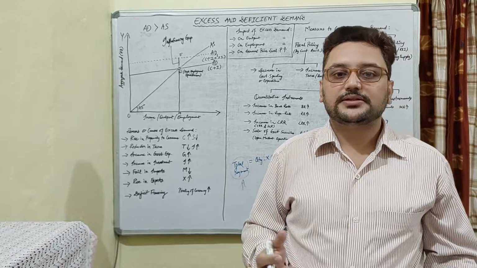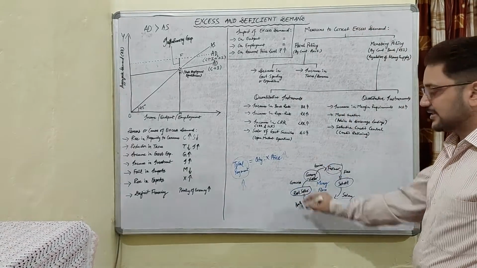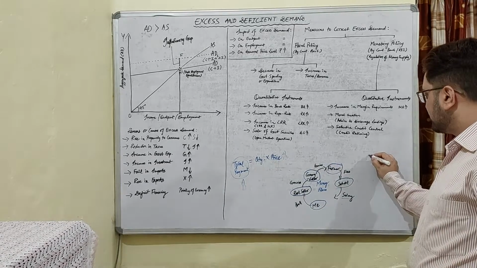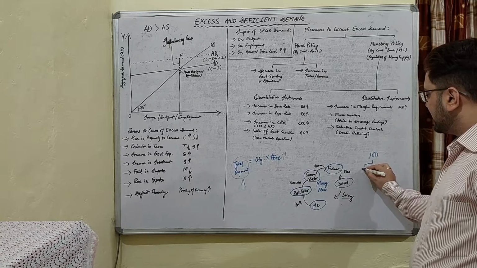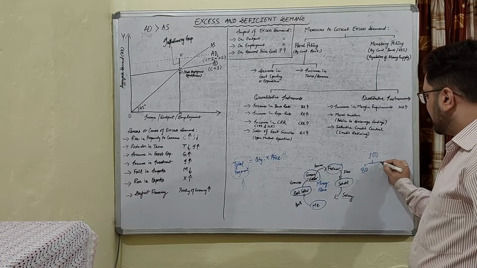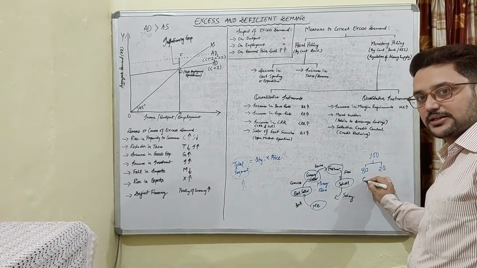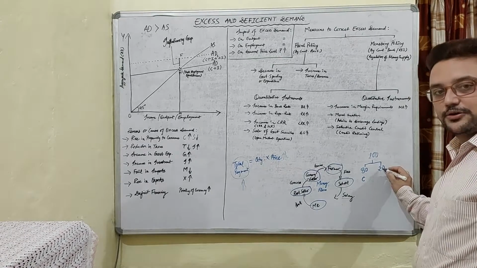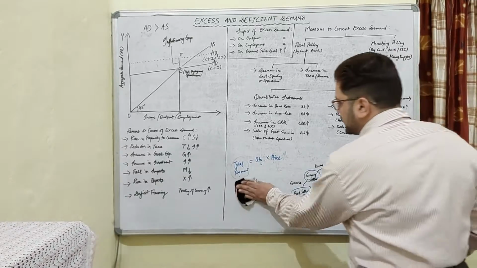Propensity to consume means whenever people earn any income, like we were discussing in this income graph. Suppose a person earns rupees 100, then he may spend 80 rupees and save 20 rupees. This 80 rupees which he spent is called consumption, and the 20 rupees he saves is called savings.